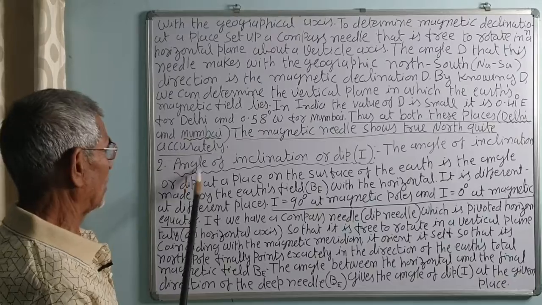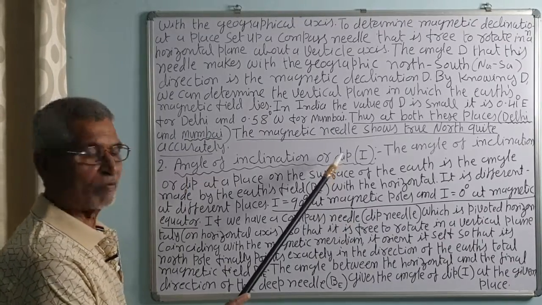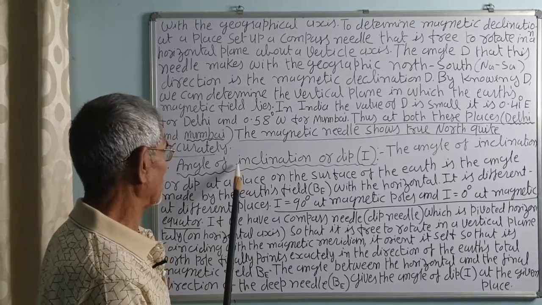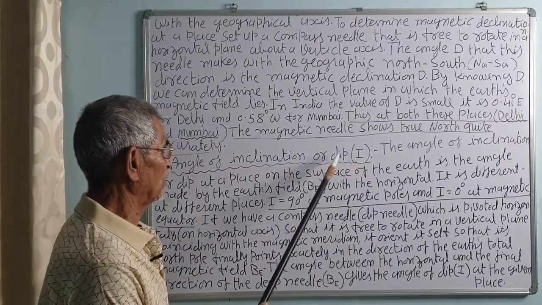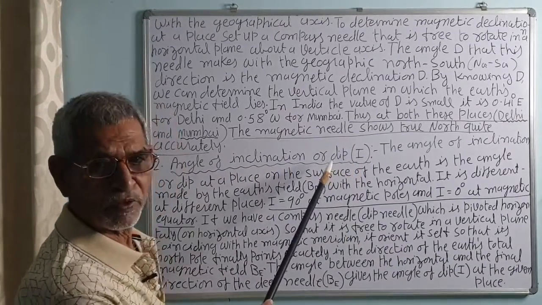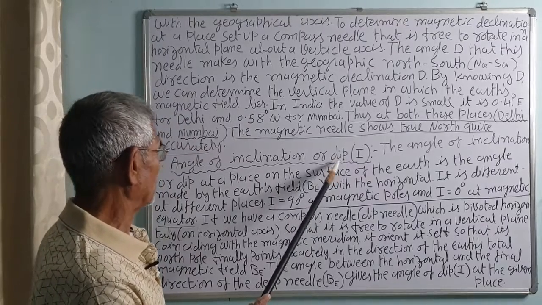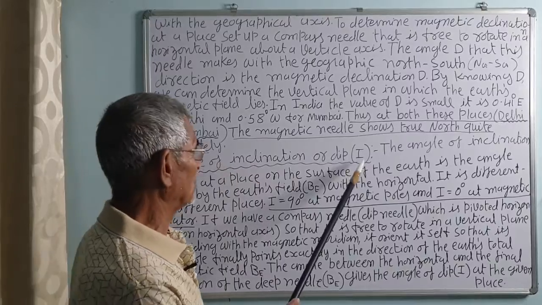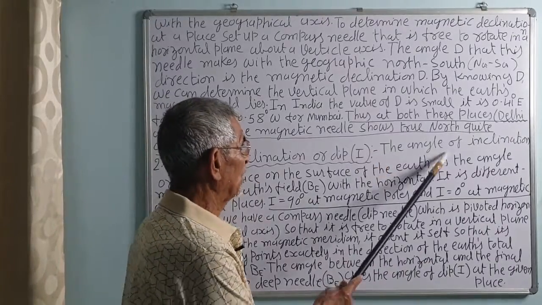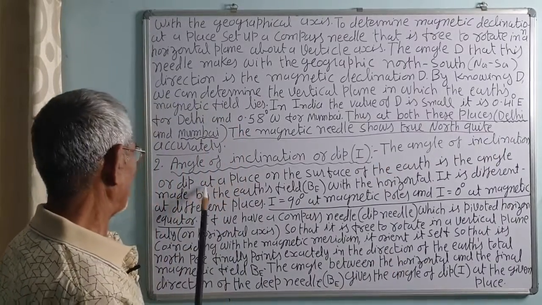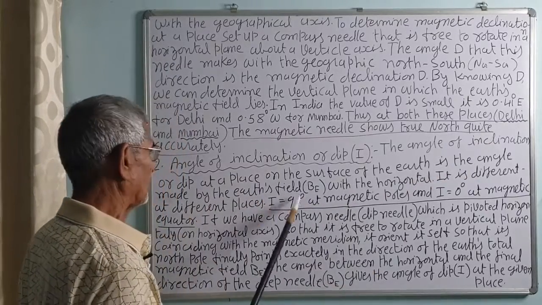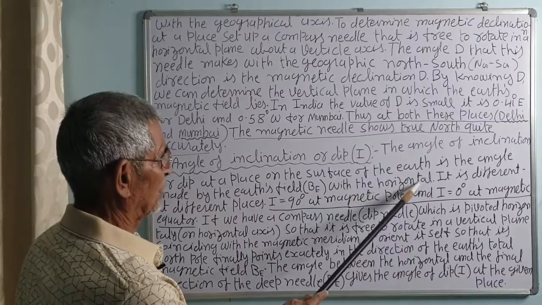Now, next, angle of inclination or angle of dip, I. I is for inclination, the first letter of the word inclination. Don't confuse declination with dip: declination is D, whereas inclination is I. The angle of inclination or dip at a place on the surface of the Earth is the angle made by the Earth's field B with the horizontal.